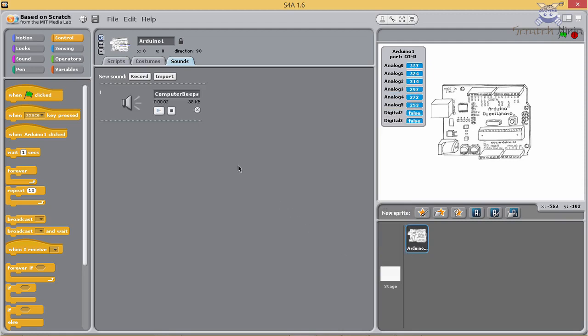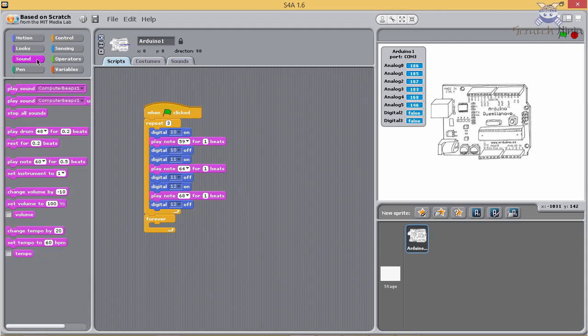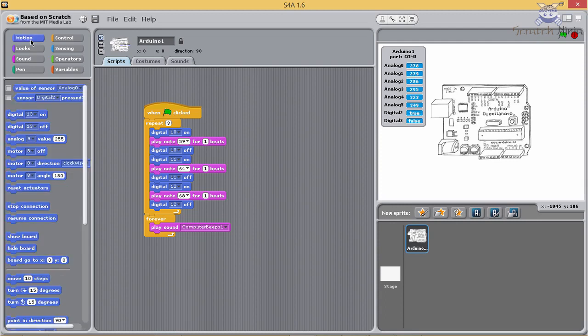Click OK. Come back to the Script tab. Click on Sound. Select Play Sound Computer Beeps 1. Place it inside the Forever Loop. Click on Motion. Select Digital 13 on and drag it into the program window and connect it below Play Sound Computer Beeps 1. Change it to 10.